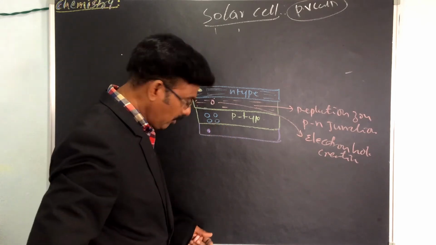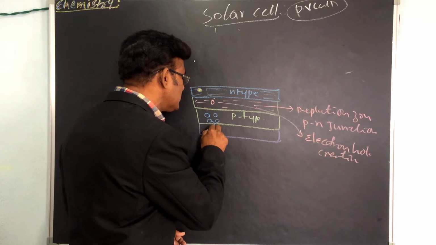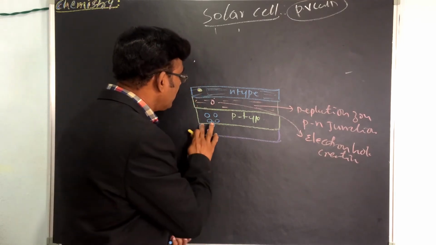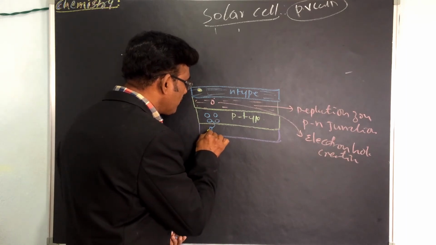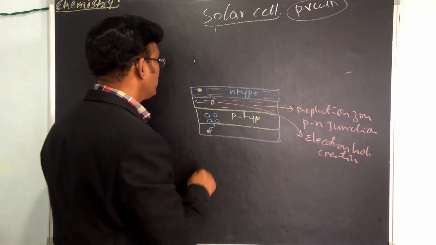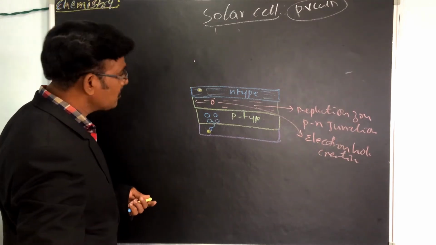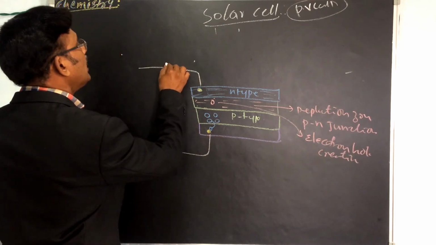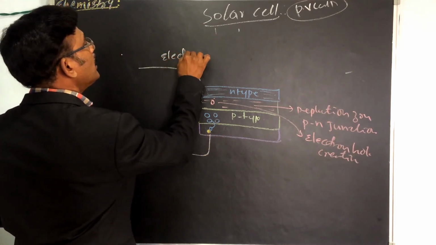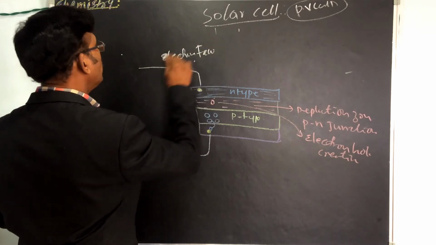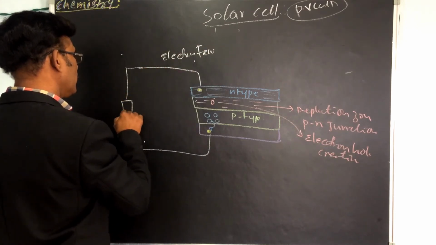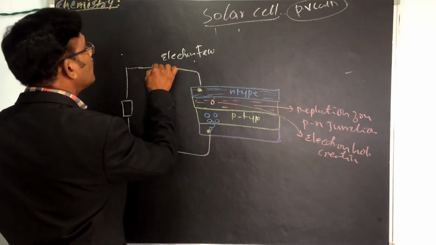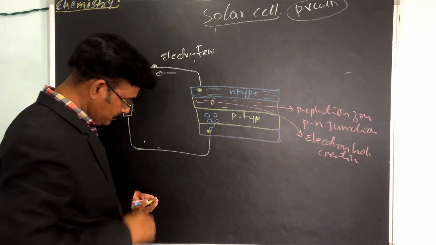This is the electron, so the hole will come like this.